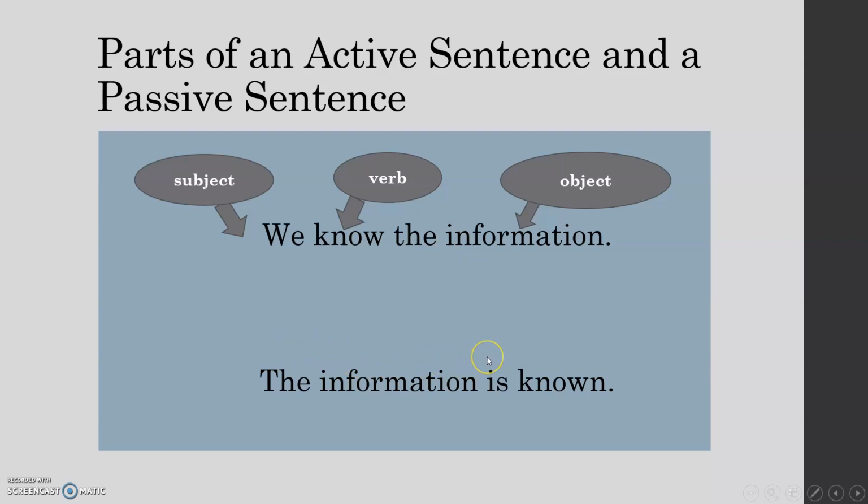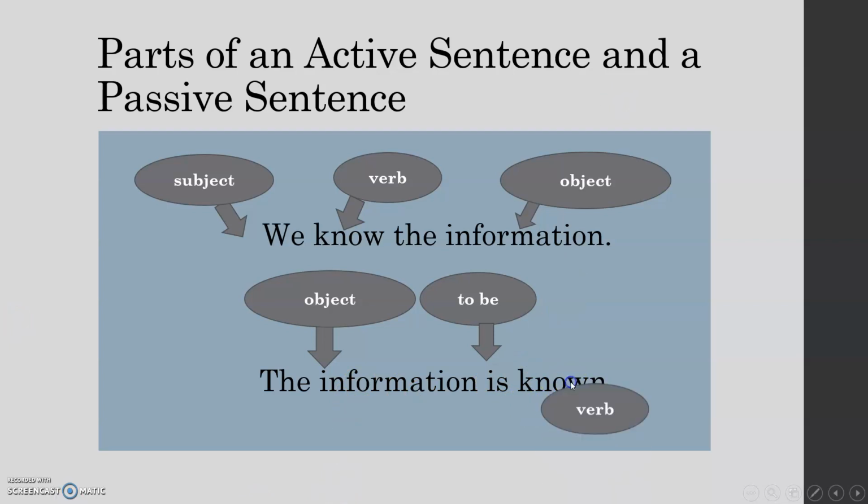Now let's have a look at a passive sentence. In a passive sentence, we don't have a subject. We start off with an object. And then we have to be. To be is in the right tense. It tells us the tense of the sentence. In an active sentence, the verb tells us the tense, and in a passive sentence, to be tells us the tense. And finally, we have the verb. The verb always appears in the V3 form or the E form. It doesn't tell us the tense, it just tells us what verb it is.